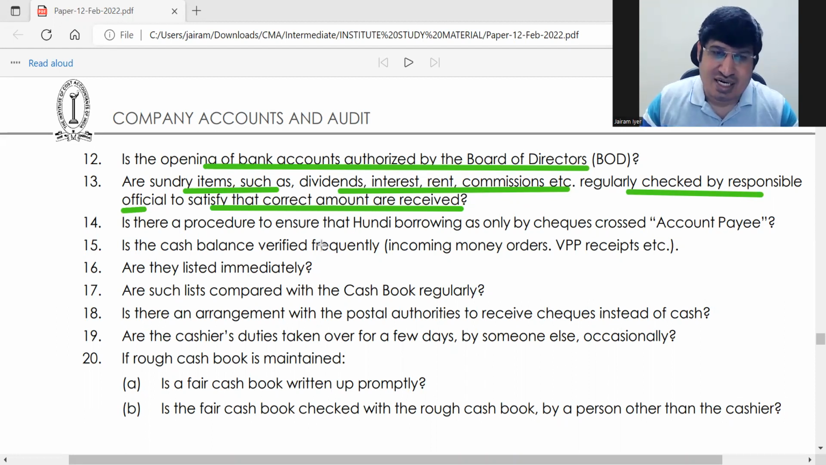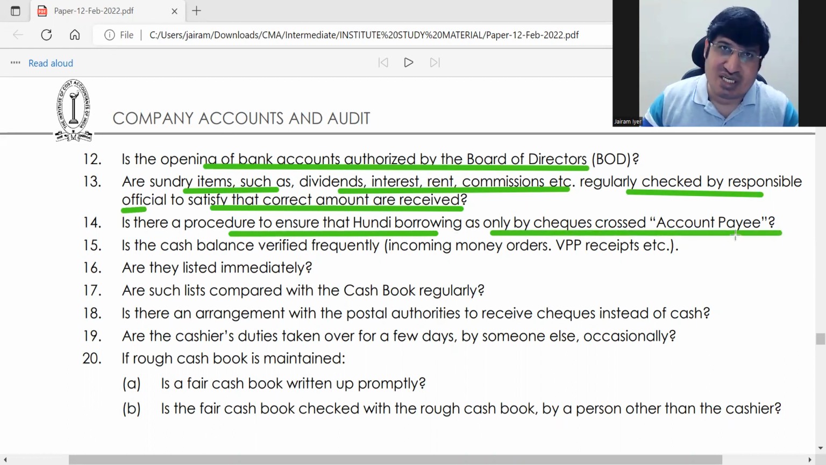Okay, regarding sundry items, is there a procedure to ensure that hundi borrowing is only by account payee checks? Hundi should be borrowed only by account payee checks. Take it only by account payee checks. Okay, is cash balance verified frequently? Okay, so cash balance should be verified frequently.